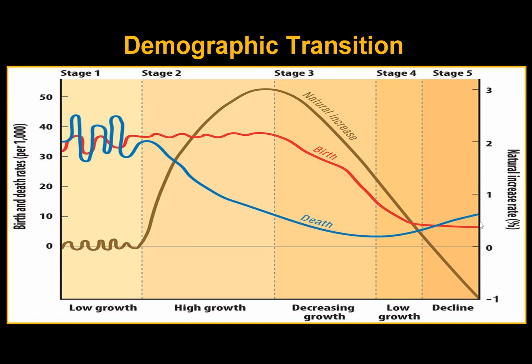Like I said, Japan, Italy, Germany, Singapore, a few, and South Korea. And the United States is kind of right in the middle there on stage 4 to 5. So I want you to make sure to take special appreciation of the demographic transition. It'll come throughout the course. So make sure that you really understand these different stages and what's going on.